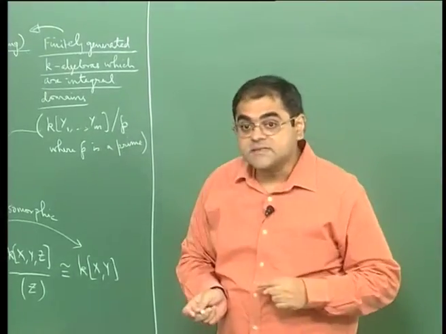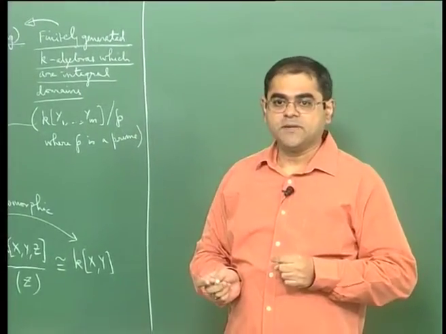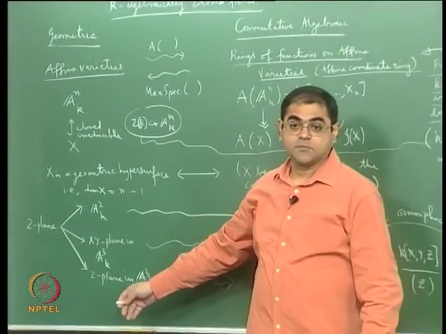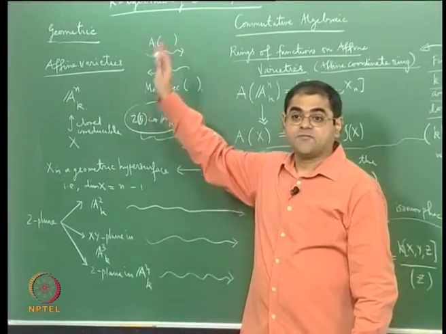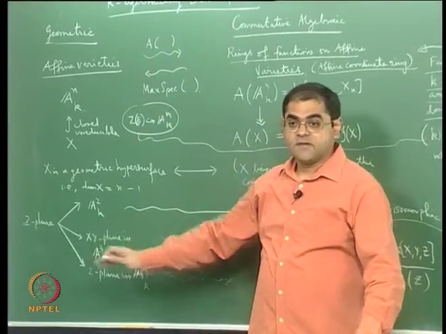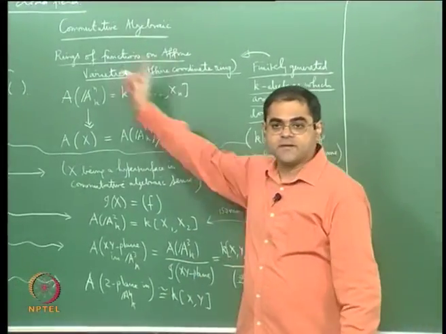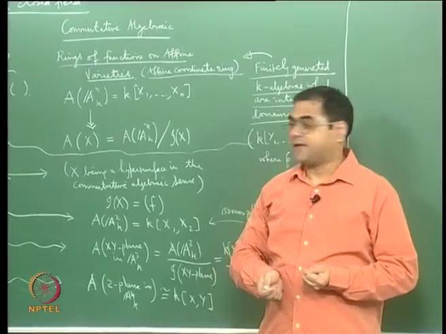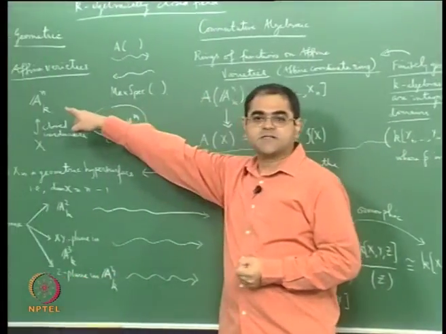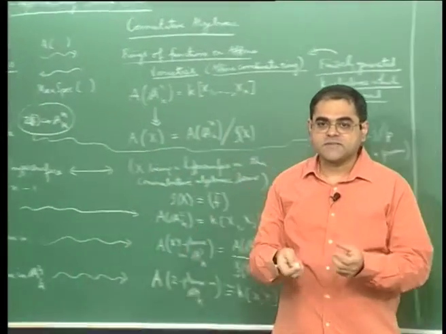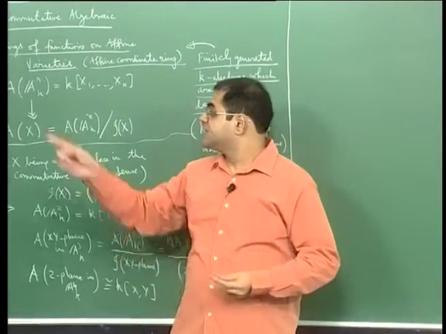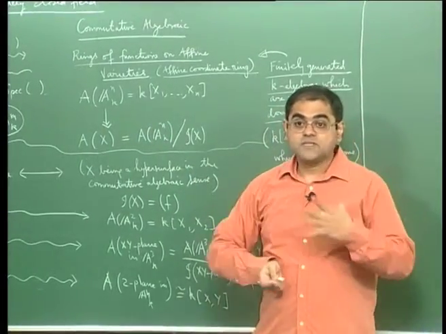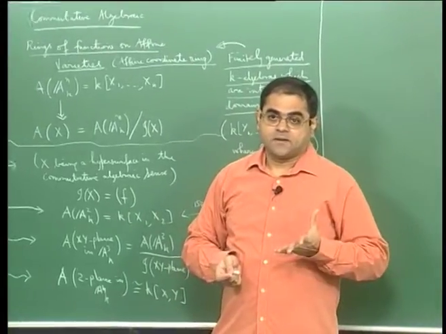Now I will go one step further. What I am trying to do is to go one step further and say that suppose I forget the picture on this side, suppose I completely forget affine space, I forget the points on affine space, I completely forget everything. Suppose I had only the functions, then from the functions I can get back my space, okay. That is what this arrow from this direction to that direction is all about. That is, just from the functions I can cook up the space. That means the whole space is already here in the functions, okay,